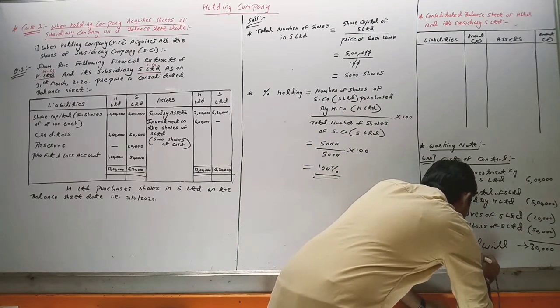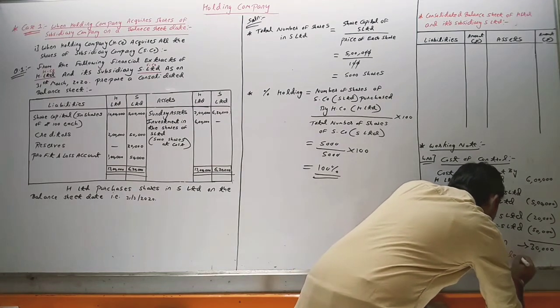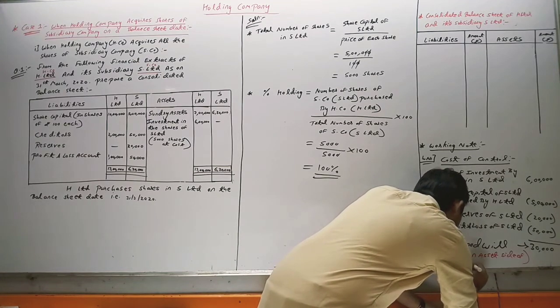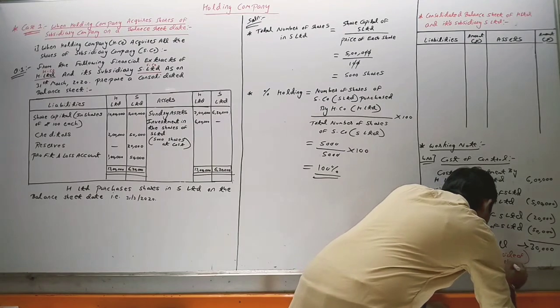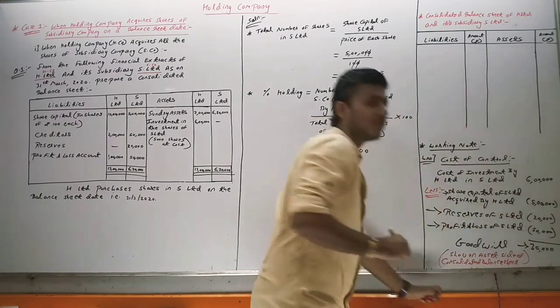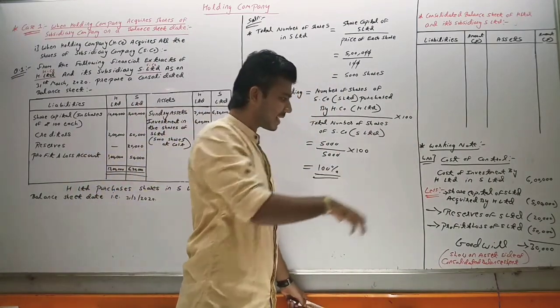Show on the asset side of the consolidated balance sheet. We will prepare the consolidated balance sheet and we will show goodwill on the asset side because it is one type of asset. Now we have completed our working notes.